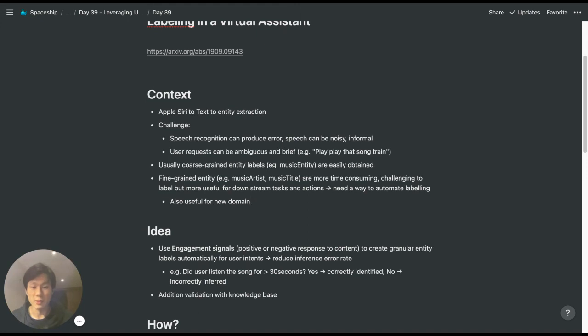So yeah, I found this paper quite useful and interesting because, for example, in new domains where we may not have fine-grained entities, and those entities may be very time-consuming to label, we can use other metrics to do weakly supervised learning, combining with other supervised labels. And I particularly like these sorts of papers because they're directly related to a business problem.